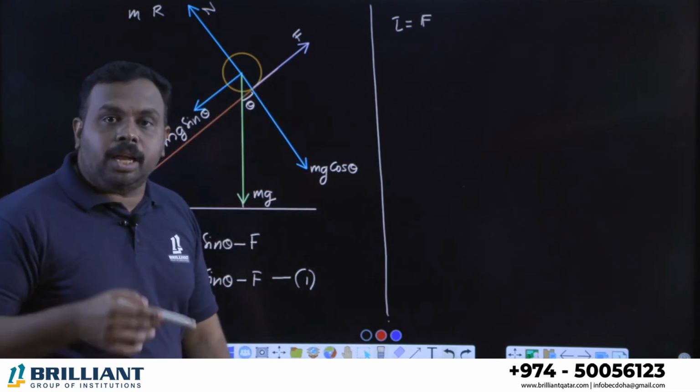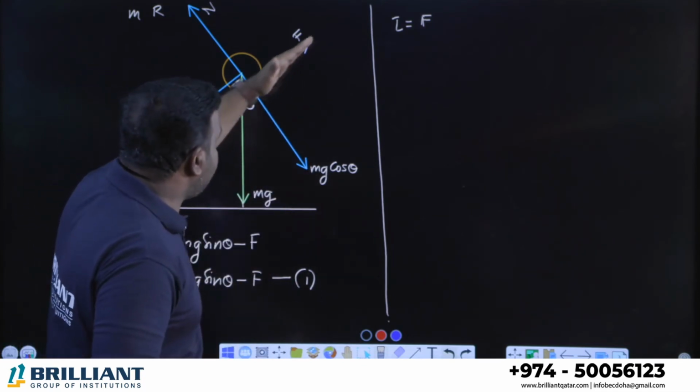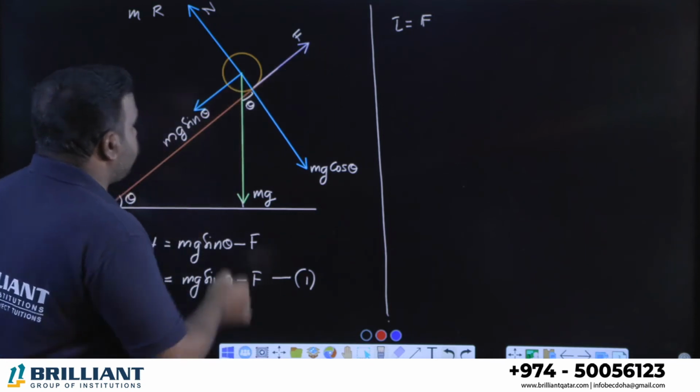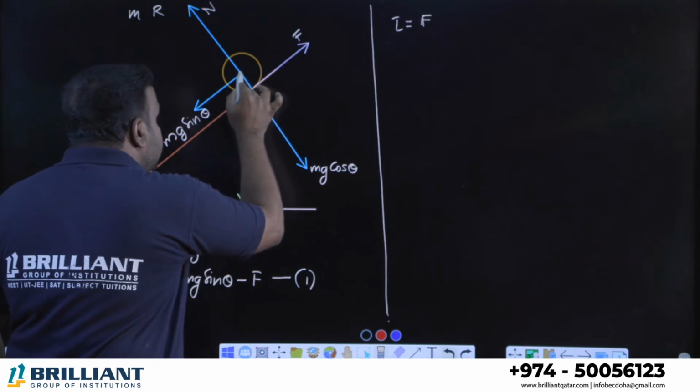Perpendicular distance between line of action of force. See, this is the line of action of friction, right? Line of action of friction. And where is the axis of rotation? The axis of rotation is the center of the body. So this is the center.